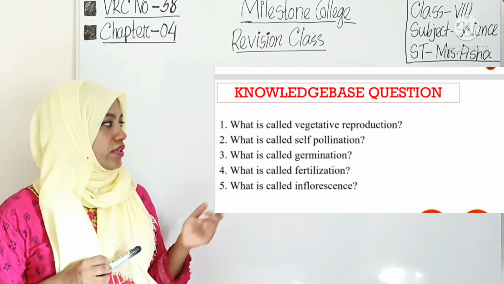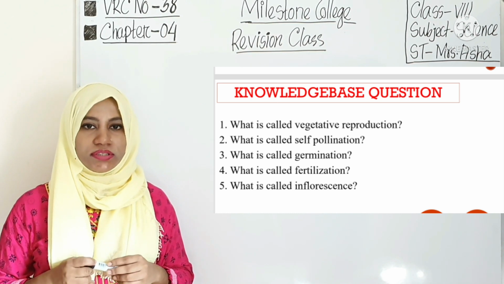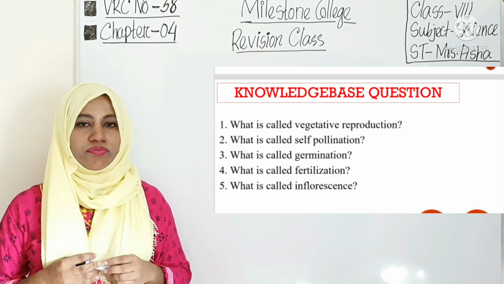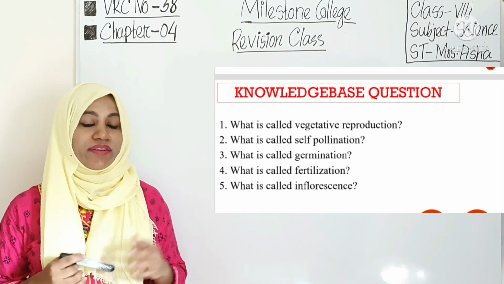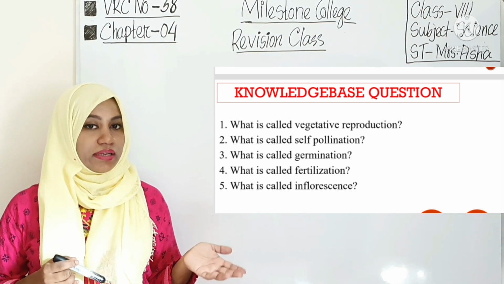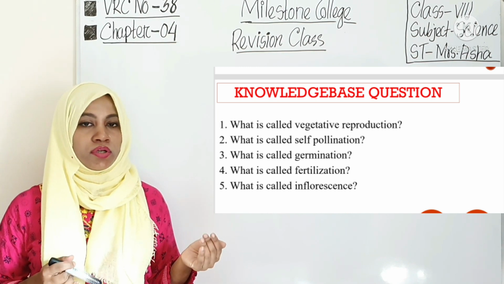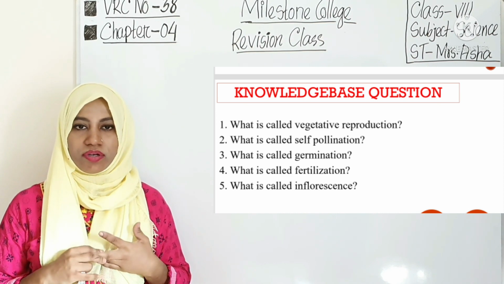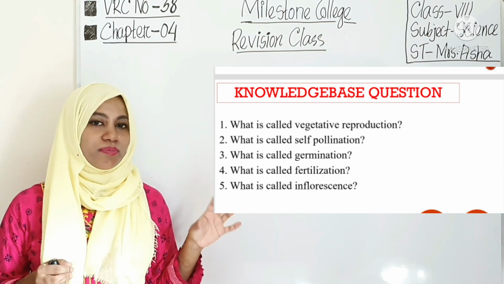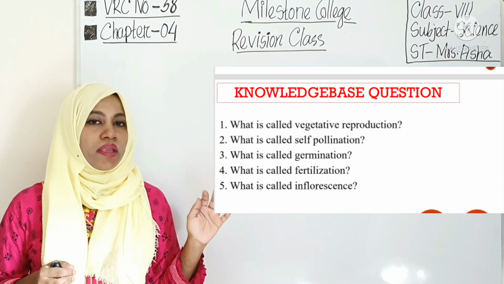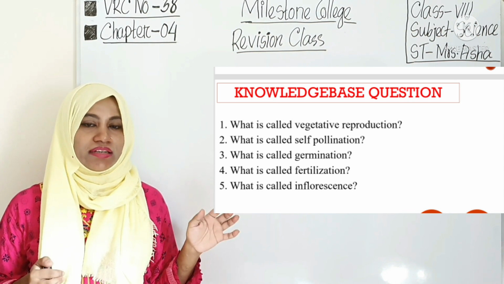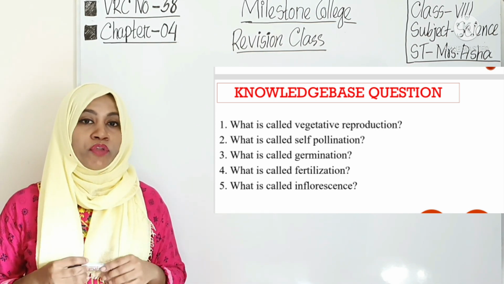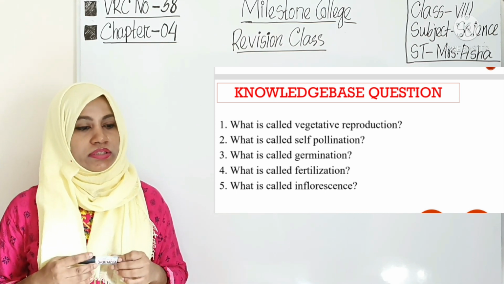Okay, so see, first question is, what is vegetative reproduction? The reproduction done by the body parts of the plant, in a vegetative way, is vegetative reproduction. You have to say it is one type of asexual reproduction.